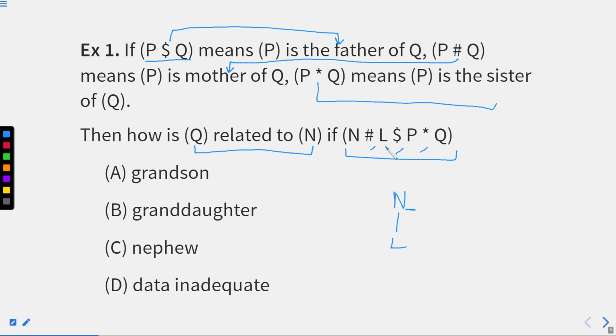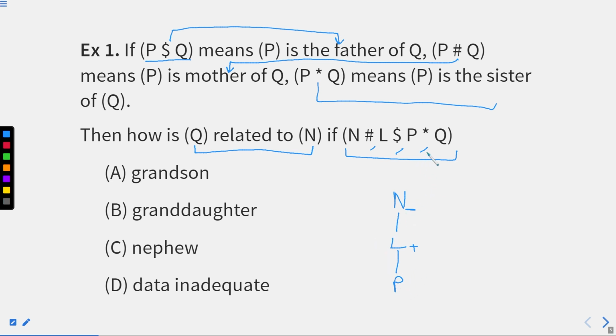Now, how is L related to P? With a dollar sign, it means L is father of P. L is father, it means he'll be male. So we are writing a plus here. Is father of P. I hope till now it is clear. But the gender of P is still not clear, right?